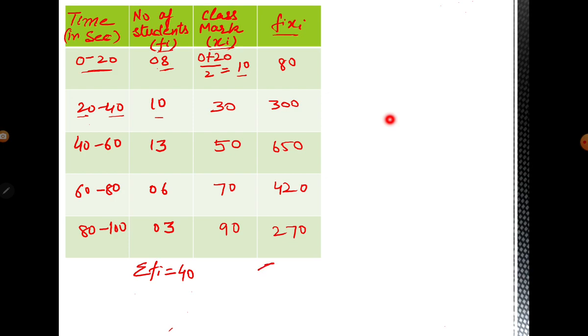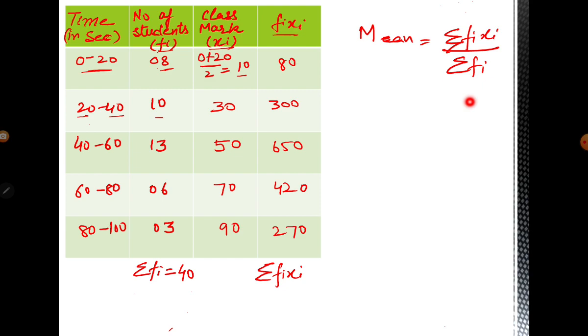Now we are going to find the sum of all these fi xi. Why are we going to find the sum of all this? Because we have to find the mean value, the mean time in which they are going to finish the race. So what is the formula for mean? Mean is sigma fi xi upon sigma fi. Or you can say the summation of fi xi, the sum of all fi xi's, divided by sigma fi, that is the sum of all the frequencies. So this is your formula.